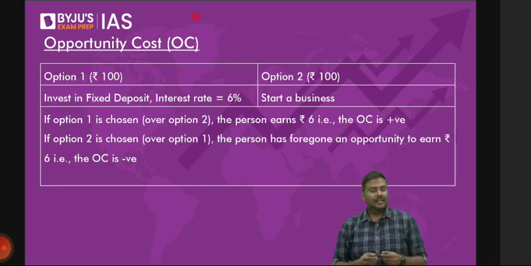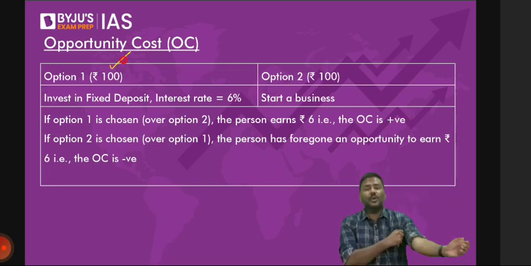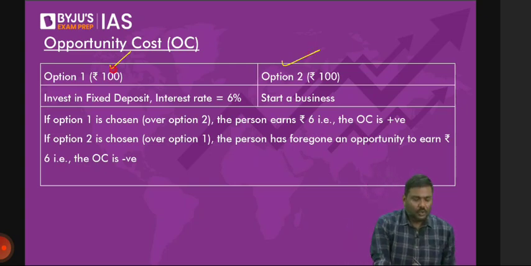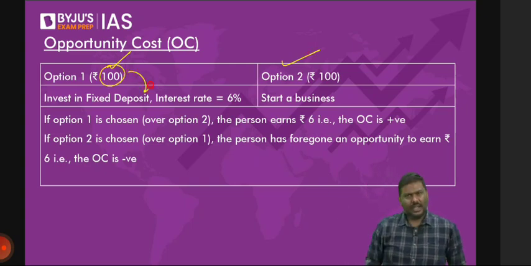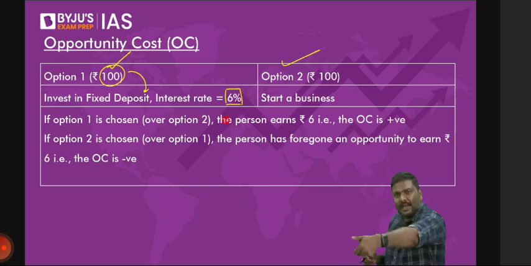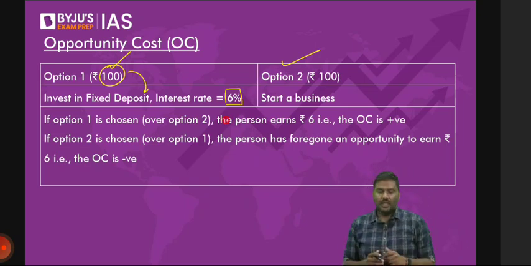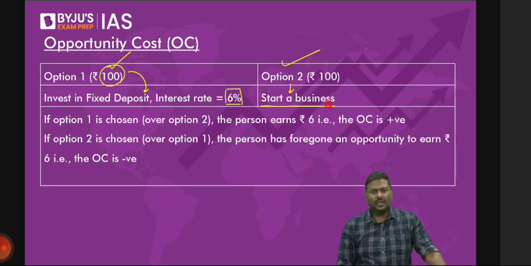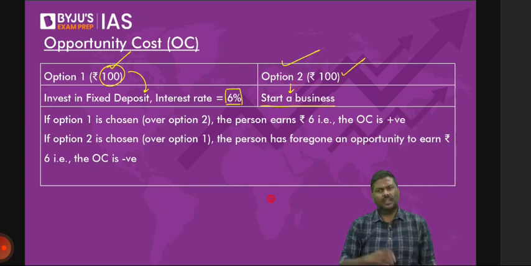Imagine you have 100 rupees. You have 2 options now. Option 1, you can take the 100 rupees and keep it in the bank. When you keep it in the bank, of course, you will get interest on it. All agree? You will get a 6% rate of interest. Another option is that you want to start a business. Imagine you decided to use the 100 rupees to start a business.